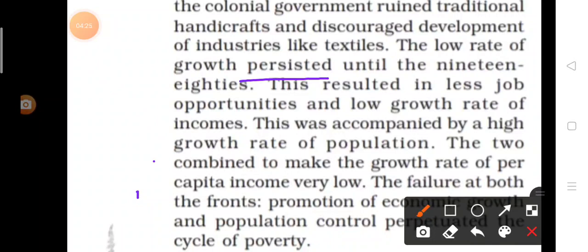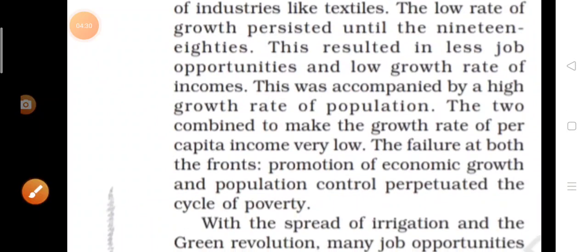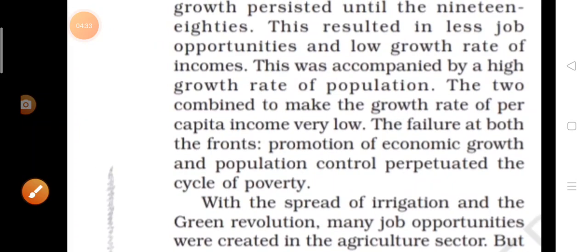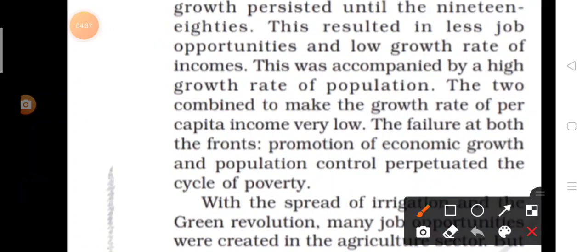Okay, this was accompanied by a high growth rate of population. And after that, what happened? You have read in Palampur that the population of India rapidly increased, isn't it? So this was accompanied by a high growth rate of population.